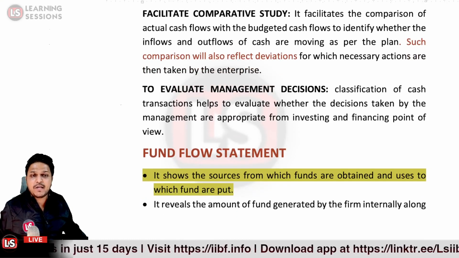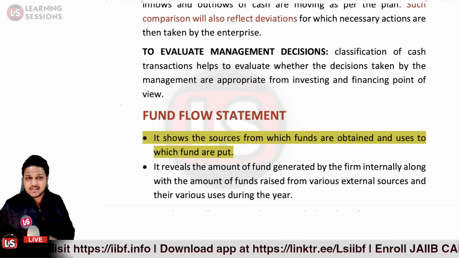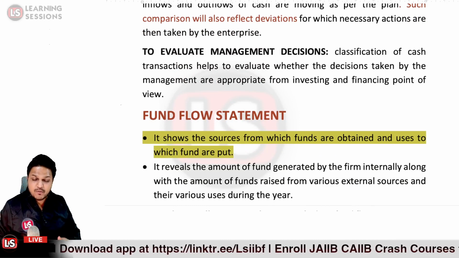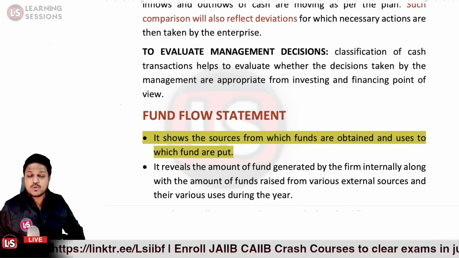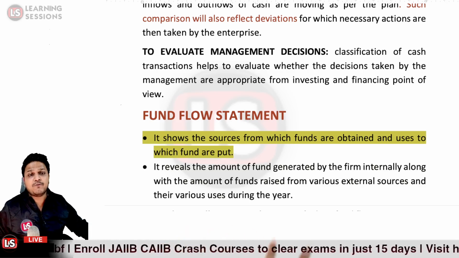Then after that, it's related to the fund flow statement. Now the fund flow statement tells us which were the sources of the funds, that is, from where the funds were obtained, and further where we are going to use those funds, or where we are going to put those funds. That is related to the fund flow statements.